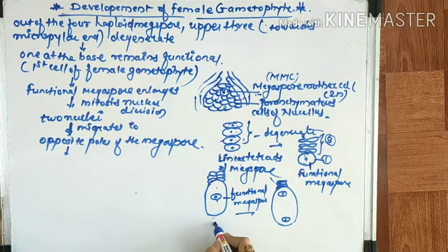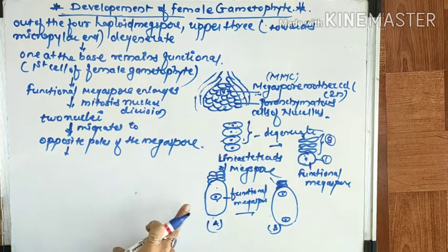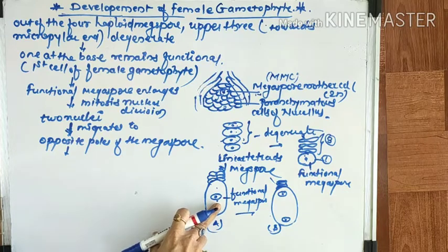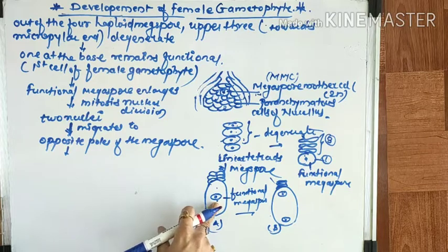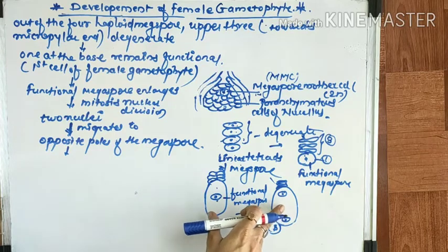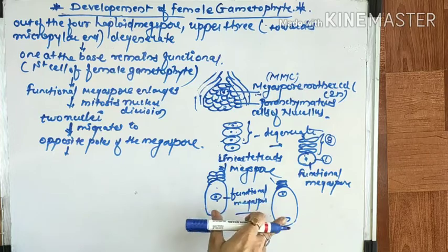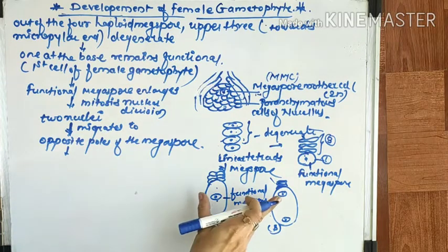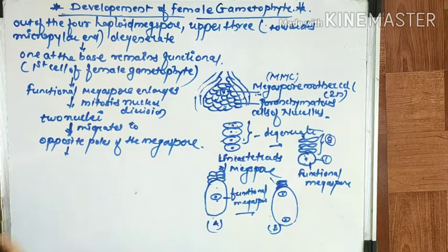So in the functional megaspore, this is the first step, this is the second step. First, the functional megaspore enlarges its size. It undergoes mitotic nuclear division, and because of that division they form two nuclei, and these two nuclei migrate to the opposite poles of the megaspore, right? Now you can see at each pole the nucleus divides twice.